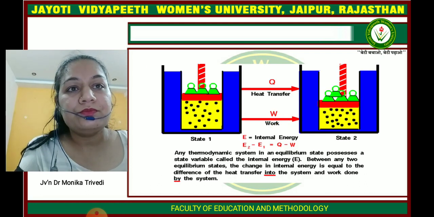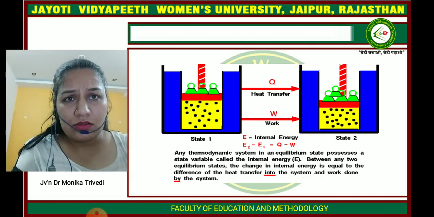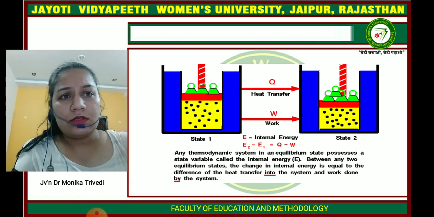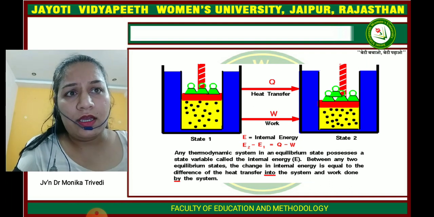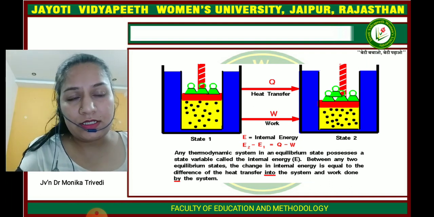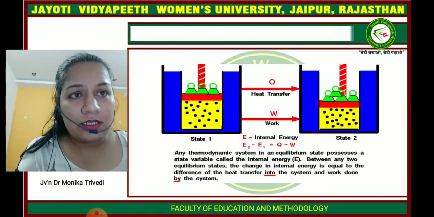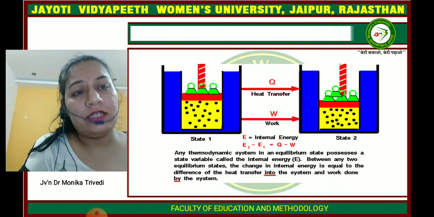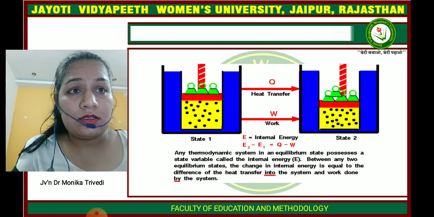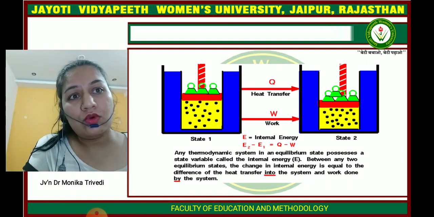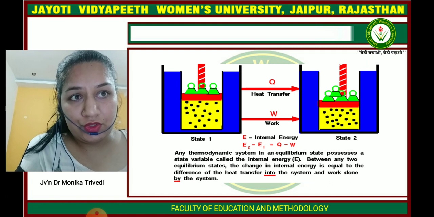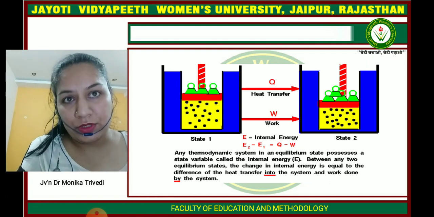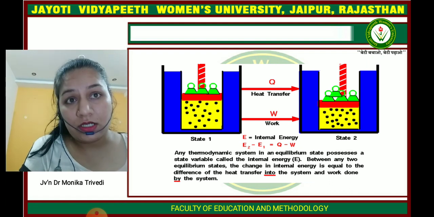Okay, so here we also see state 1 and state 2 when the gas molecules are compressed by the piston. So there is some work done by the system, and some heat is absorbed in the system. If we calculate the internal energy, E2 minus E1 is equal to Q, which is the heat absorbed, minus W, the work done by the system.